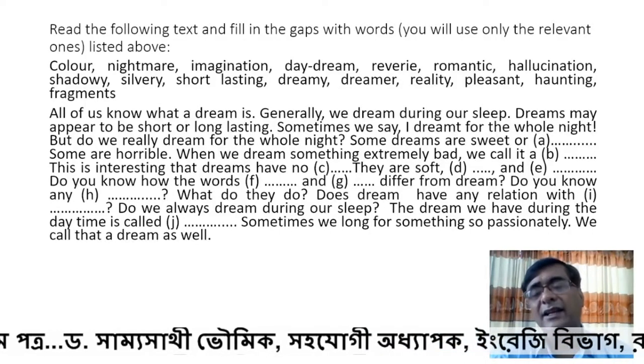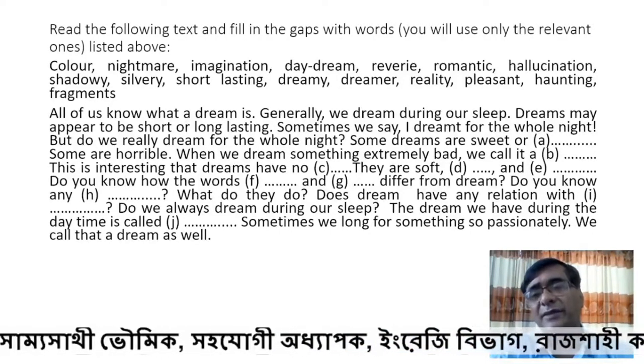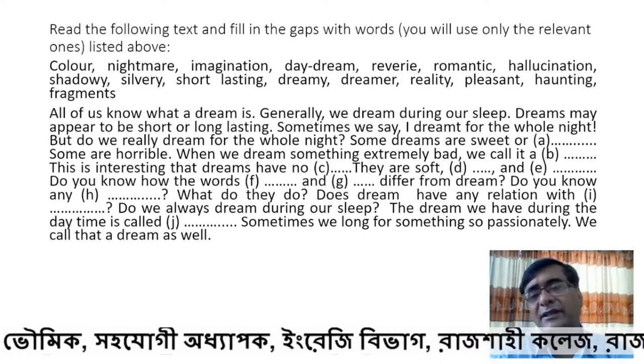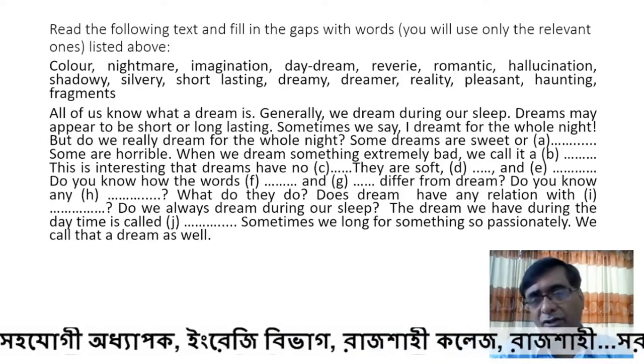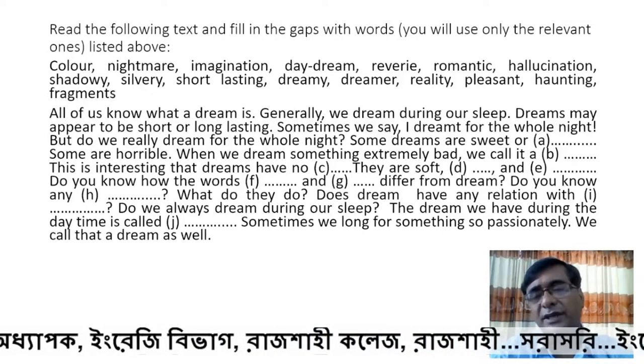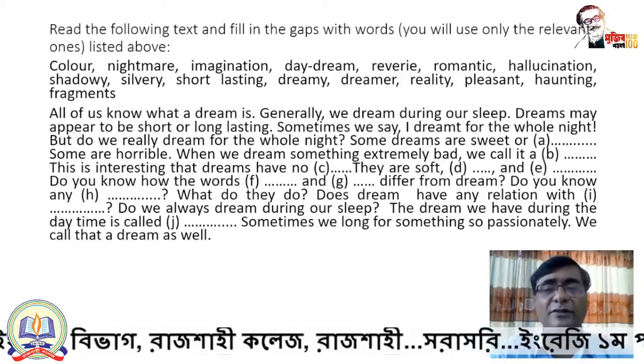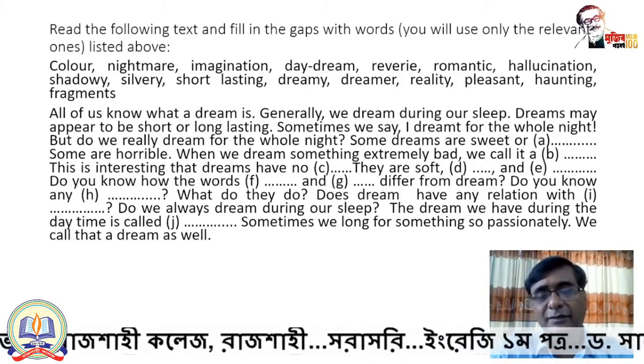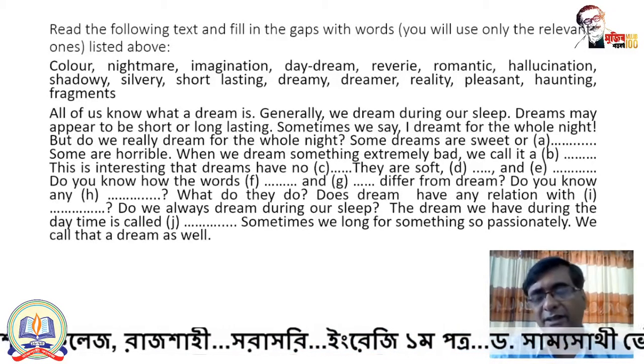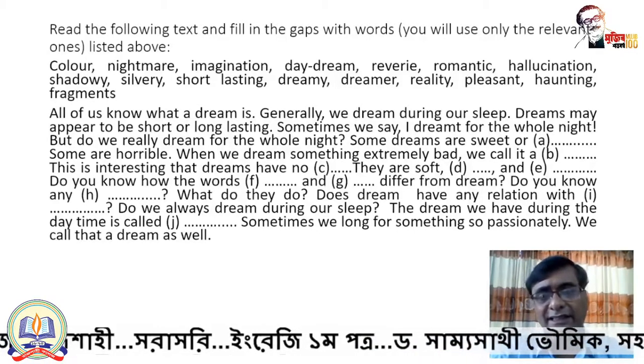That is romantic. A hallucination. Hallucination means to visualize something that doesn't exist in reality. So that is the hallucination. It's a kind of psychological crisis. It's a kind of psychological disease that a person experiences. Sometimes it's termed as a psychological disease, a hallucination.